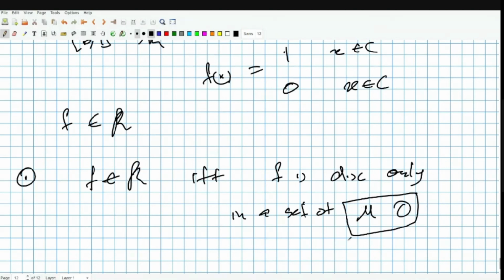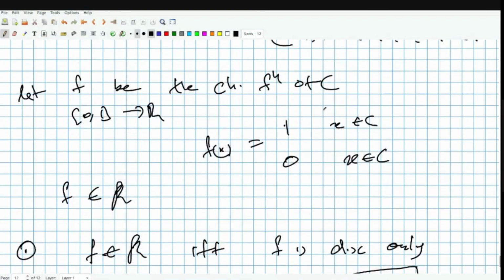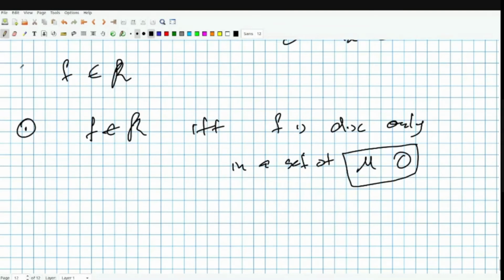This you may not have seen, measure 0 sets. If you have not seen it, forget about it. If you have seen it, this is how you characterize Riemann integrable functions. And the point is, the Cantor set has measure 0. Any questions?